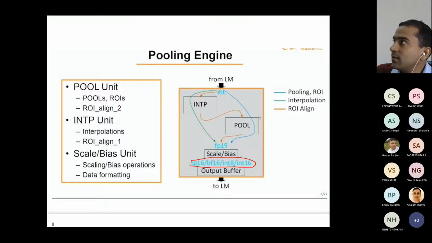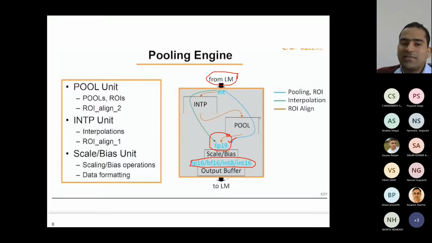Here this is the local memory, LM. Internally it operates in FP19, and once the results are obtained, it converts them into FP16, BF16, and so on.